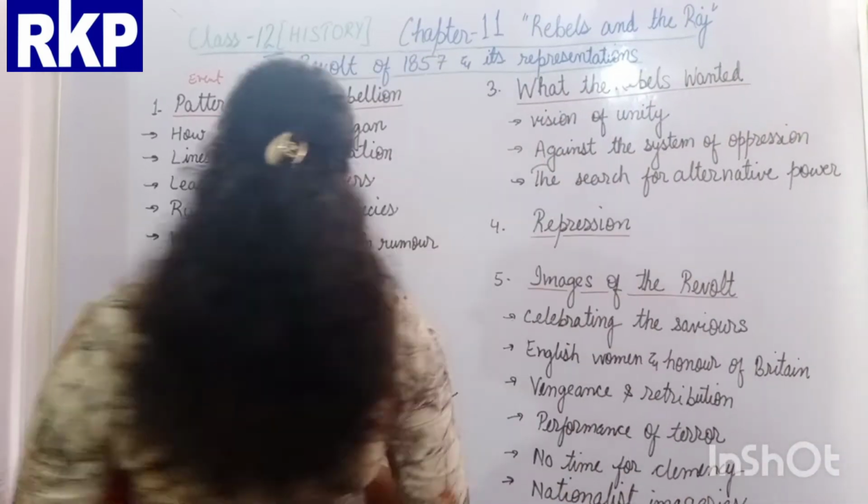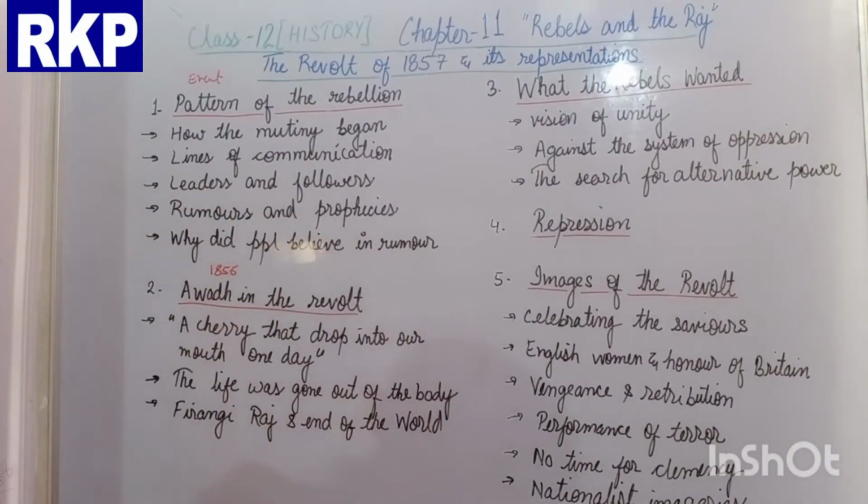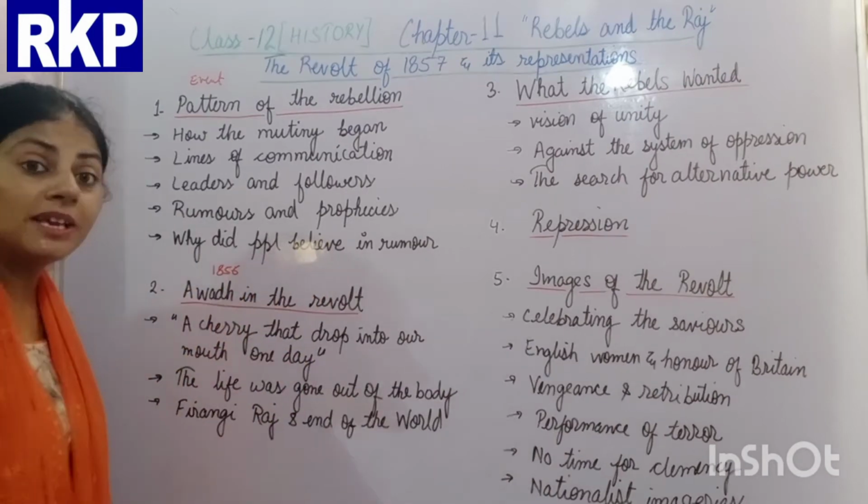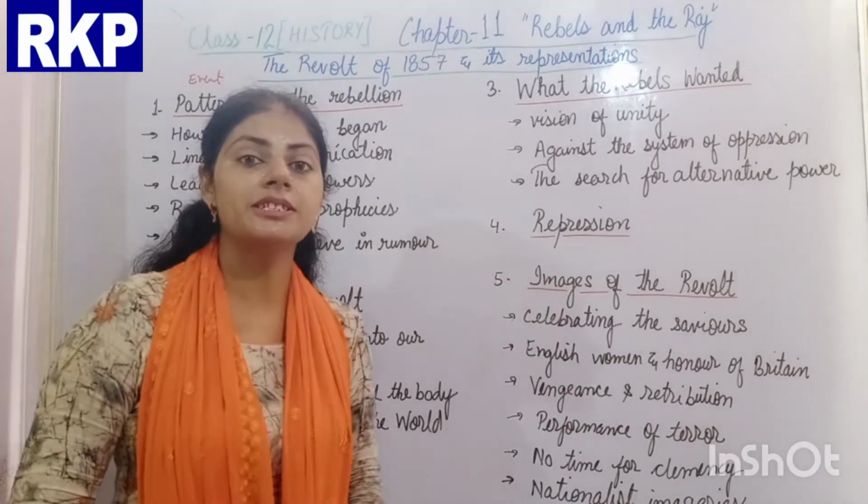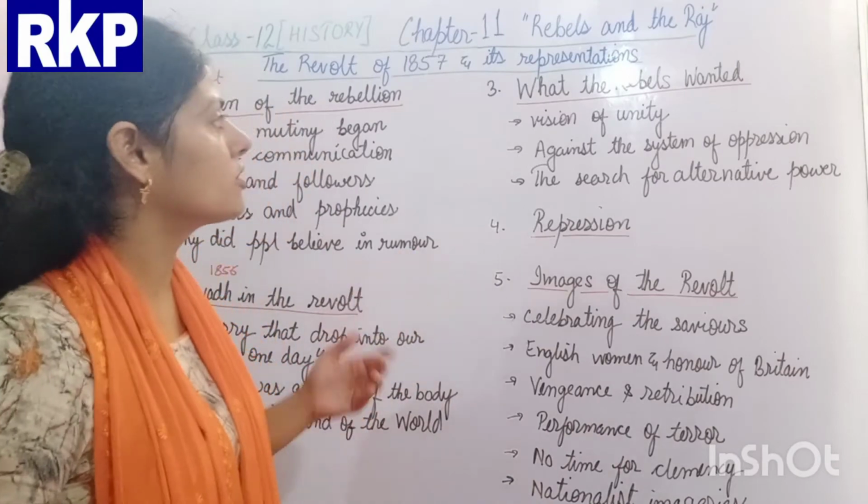And for the 3 marks, the question can be asked from a subtopic, like, why did people believe in rumors spread during the time of the revolt? So these are the short questions.